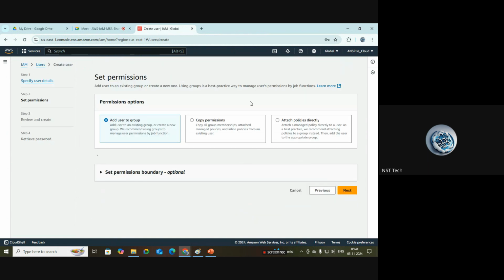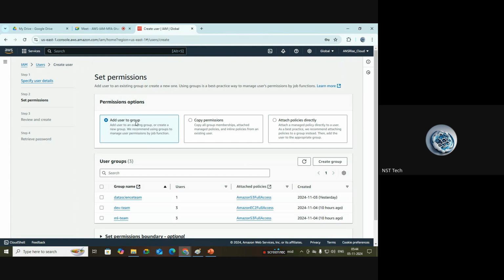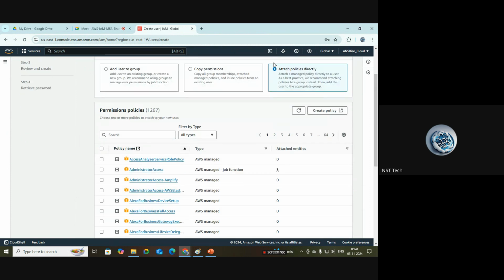Clicking on next, and here I don't want to add him to a group. I don't want to copy permissions from another user. I want to directly attach the policy to him, because he is the only one person going to be in my organization who is going to maintain my AWS account. So select attach policies directly, the third option, and here the second one, AdministratorAccess.